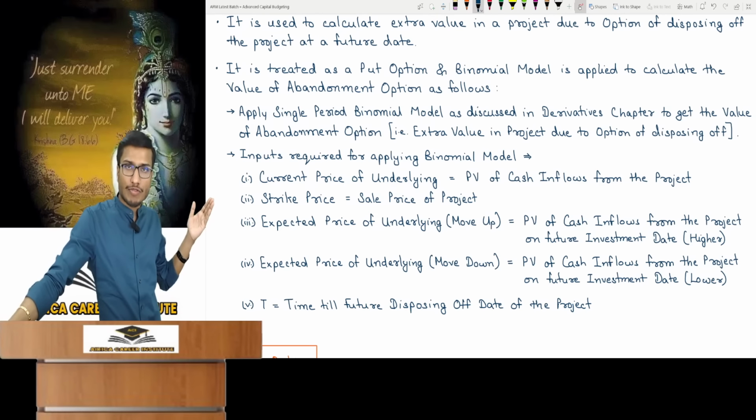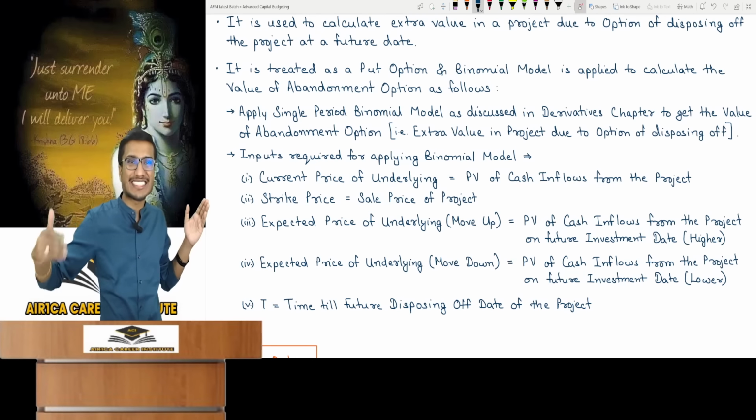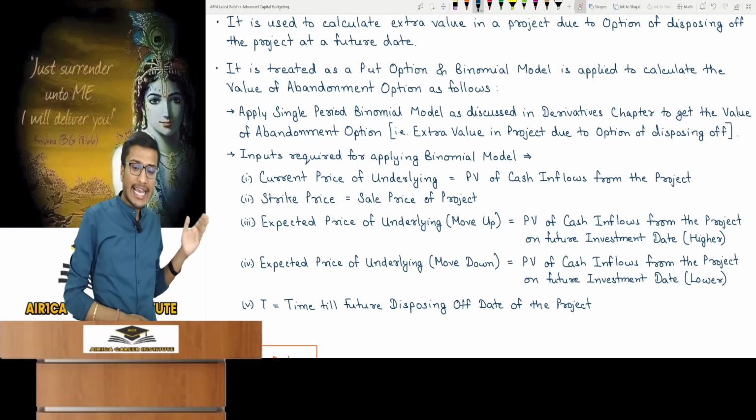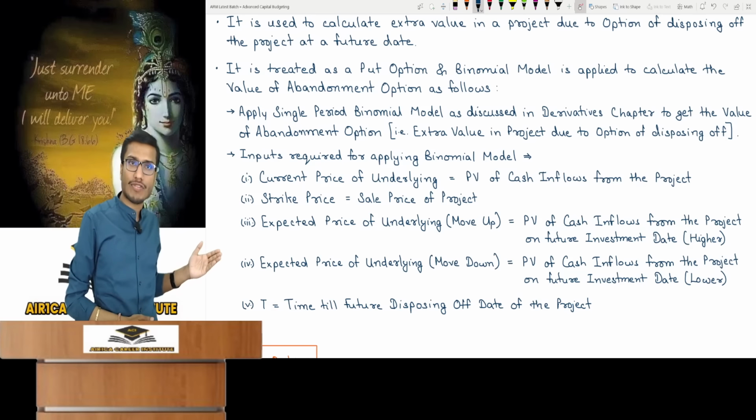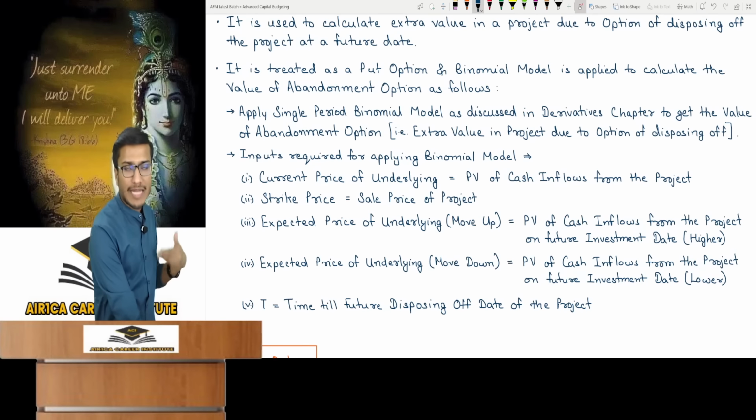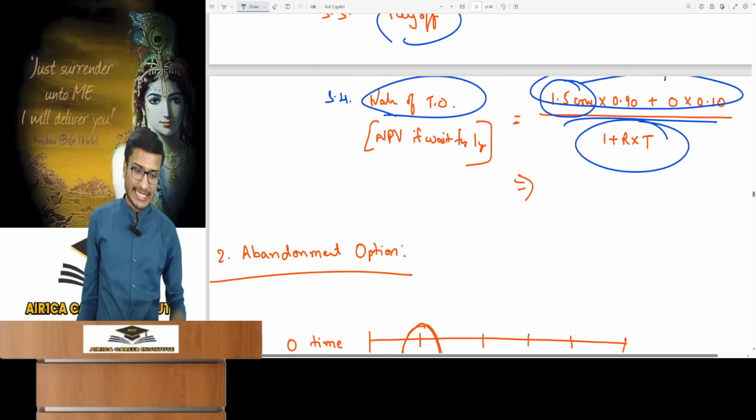So here also we must apply the binomial model's inputs. Current underlying price is the project's cash inflow PV and the strike price is its sale price. Expected price move up. The PV of cash inflows on the higher side are visible and on the lower side. And time means the future disposal date of the project. Let's see an example.